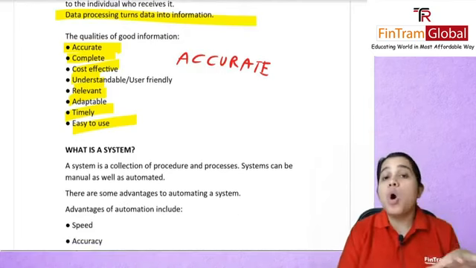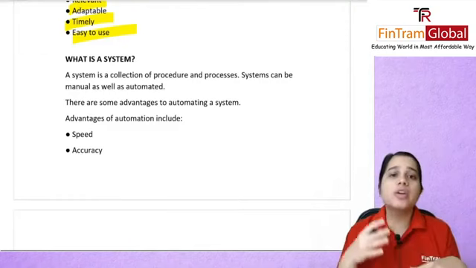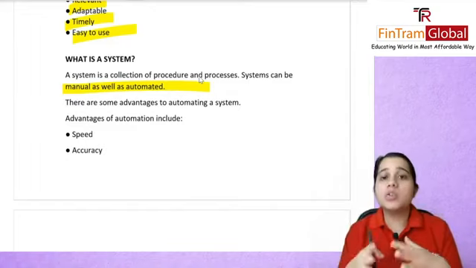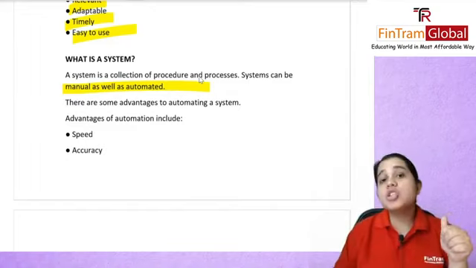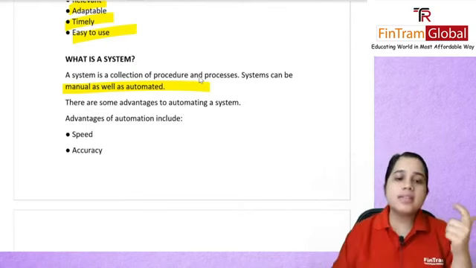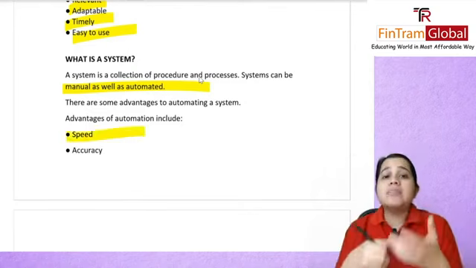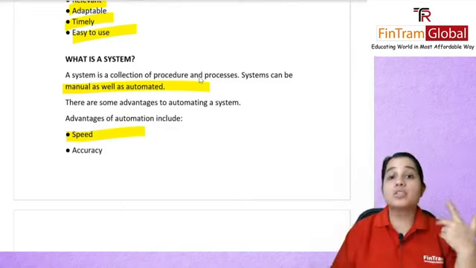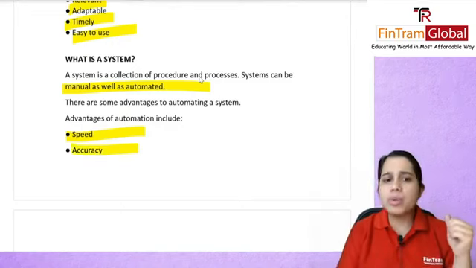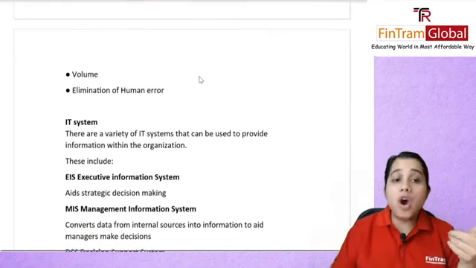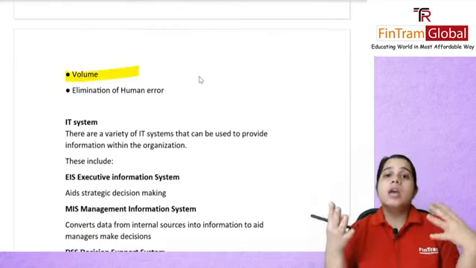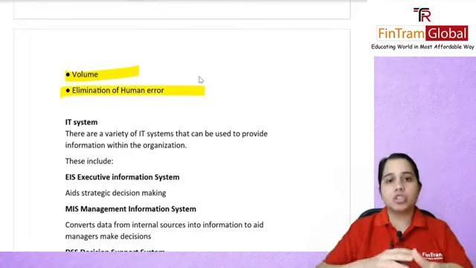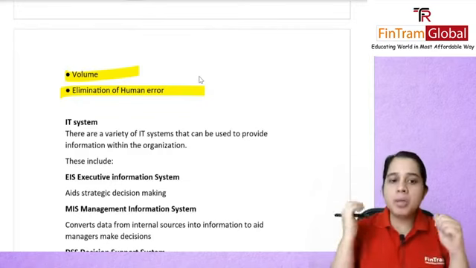Then we talked about what is a system. A system is a collection of procedures and processes. It can be manual or an automatic system. There are some advantages if you have an automated system. Of course, your speed is going to be higher. Something that you were doing manually is going to be really fast if you do it with the help of a computer. It's going to be more accurate, the chances of committing a mistake will be less because human error will be less. Volume: you can process so much more data in a computer than manually. And there will be elimination of human error because your computer will be able to catch it. If you make some mistake, you will probably get a pop-up.